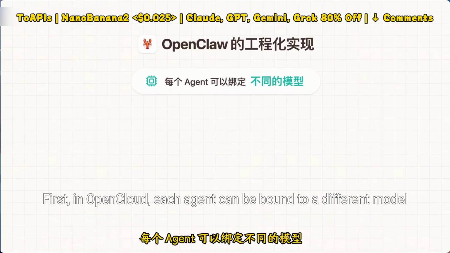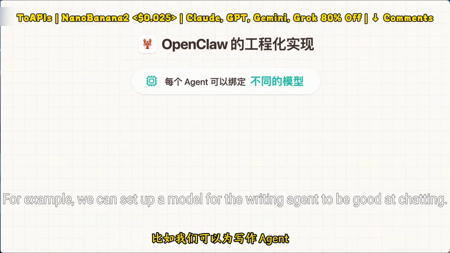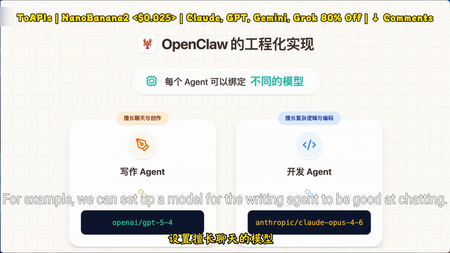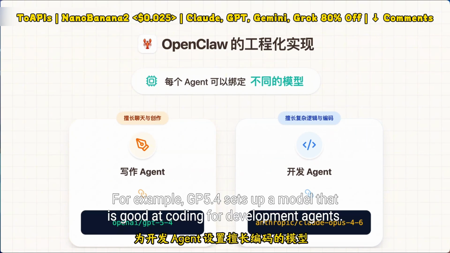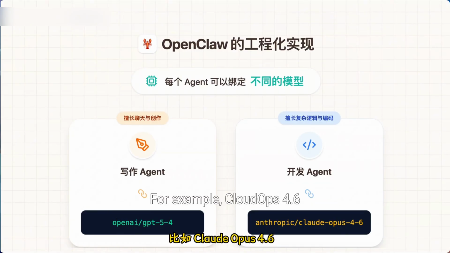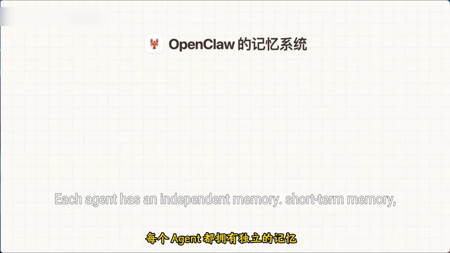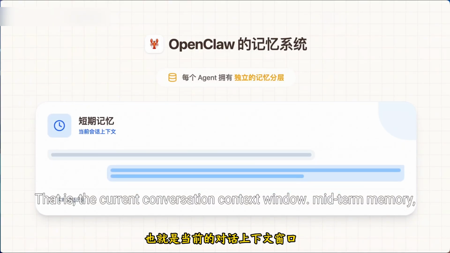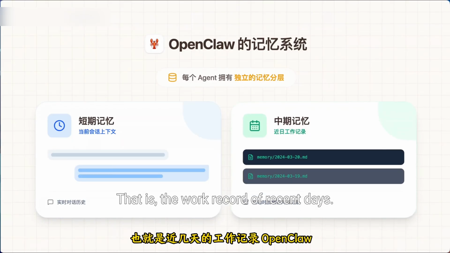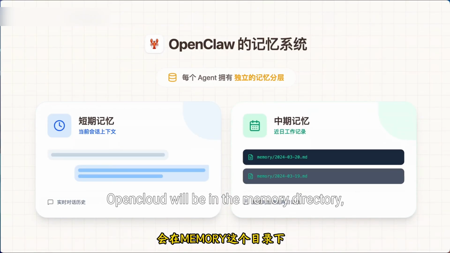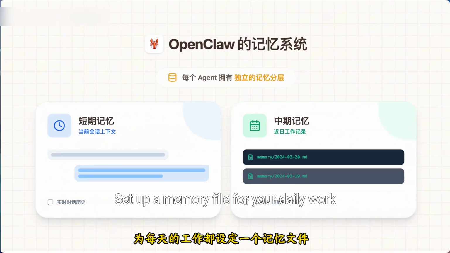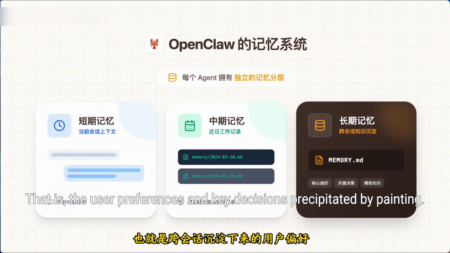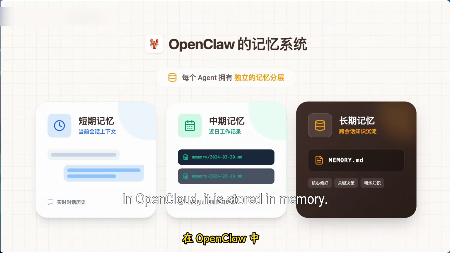OpenClaw has done a very engineering-oriented implementation of this common architecture. First, in OpenClaw, each agent can be bound to a different model. For example, we can set up a model that is good at chatting for the writing agent, like GPT 5.4, and a model that is good at coding for the development agent, like Claude Opus 4.6. In OpenClaw, each agent has independent memory. Short-term memory is the current conversation context window. Mid-term memory is the work record of recent days; OpenClaw will set up a memory file for your daily work in the memory directory. Long-term memory is the user preferences and key decisions distilled from conversations, stored in the MEMORY.md file.